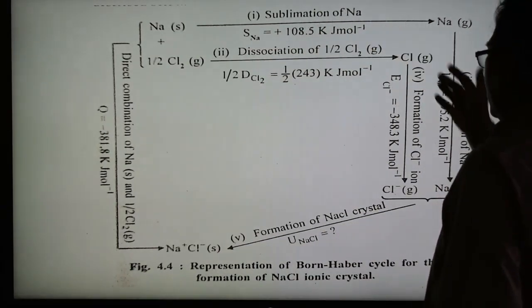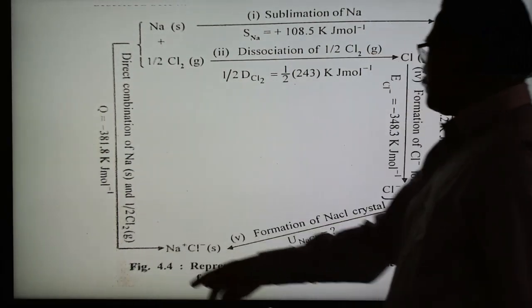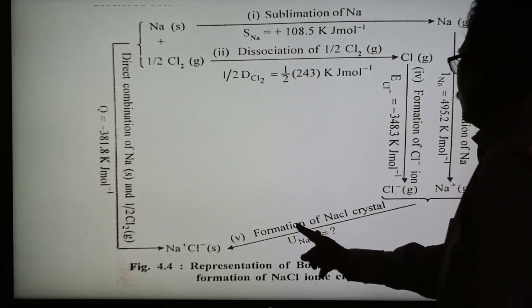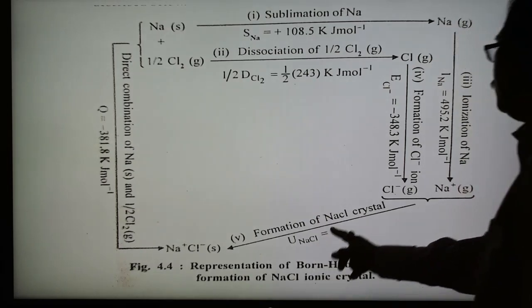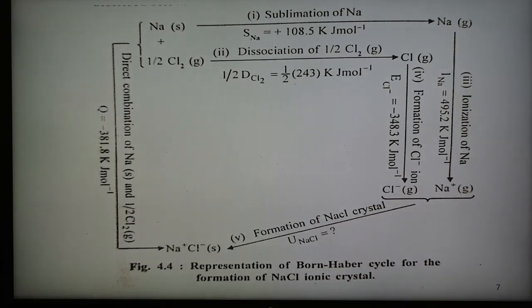So by using this second method, and this is the direct first method, the total energy remains constant. For the formation of 1 mole of NaCl, U NaCl, that is the lattice energy of sodium chloride, can be determined, as we have seen in a previous slide. So this is the representation of the Born-Haber cycle for the calculation, or for the formation, of 1 mole of NaCl compound. These are the steps, method 1 and method 2, shown in this cycle.